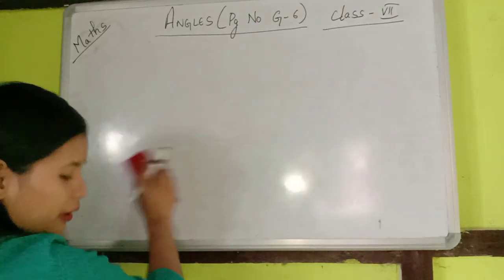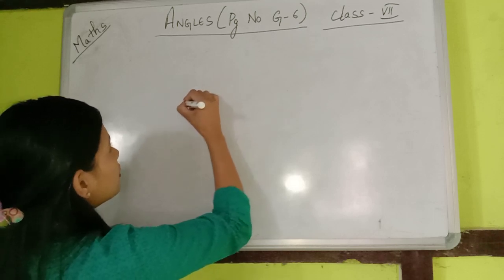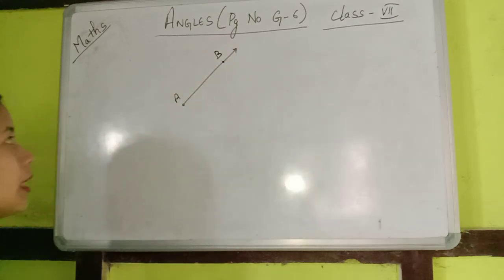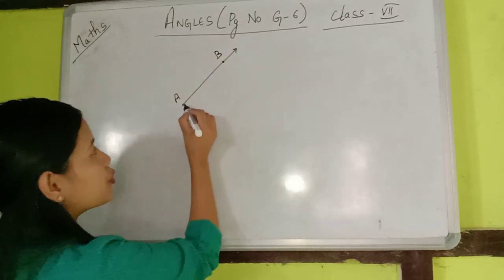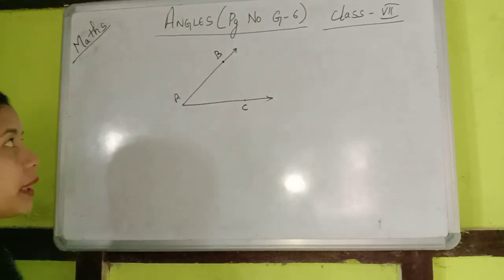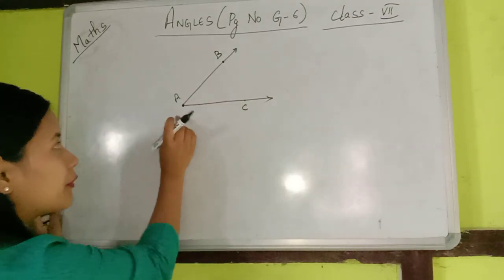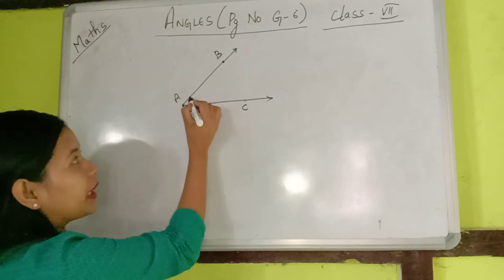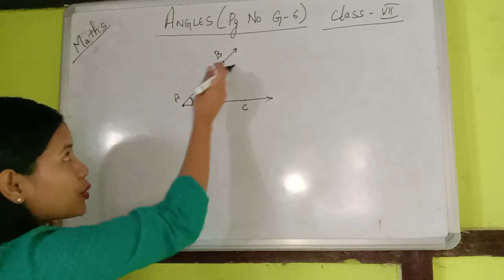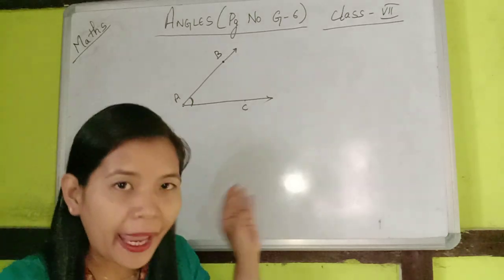So suppose I have a ray, suppose this is a ray AB, okay? And from the same point I draw another ray, say AC, okay? So when we have two rays starting from the same point, if the end point is the same, then we get an angle here, okay? So when we have two rays with a common end point, then we get an angle.